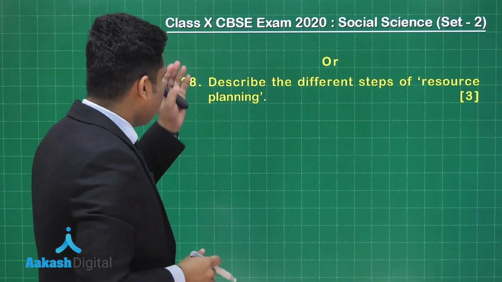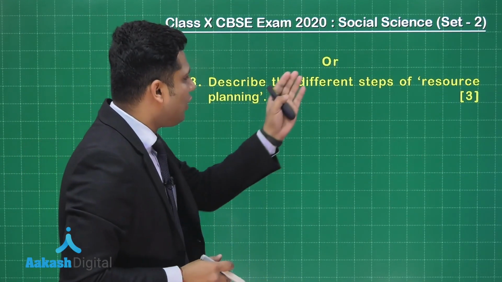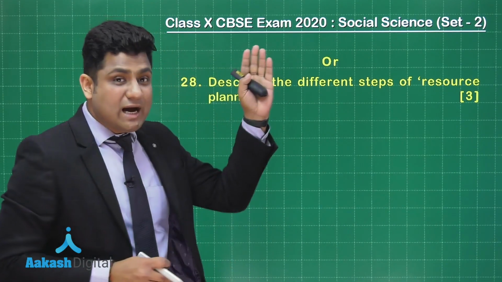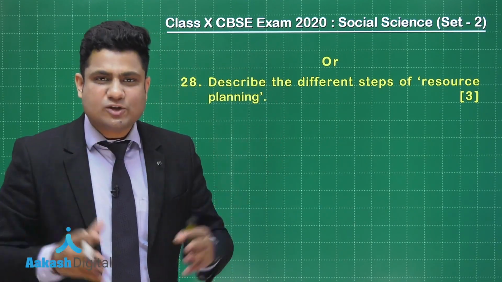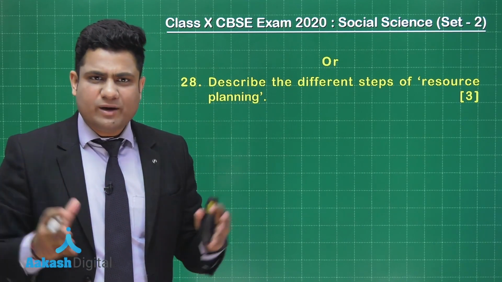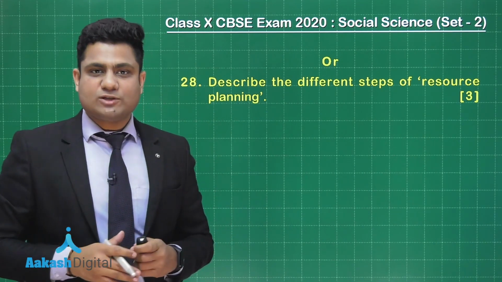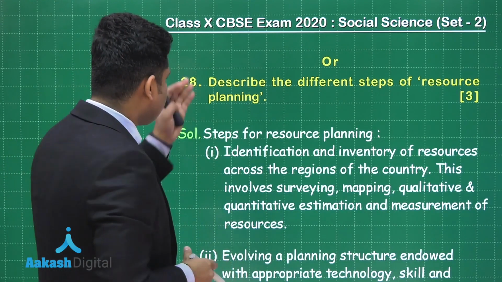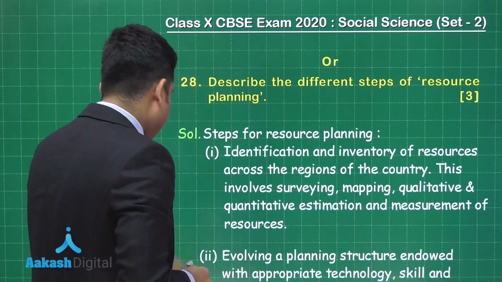The question says, describe the different steps of resource planning. So it is asking you to describe different phases of resource planning. This question is from the chapter Resources and Development. So let's take the answer of this question. Different steps of resource planning are: number 1,